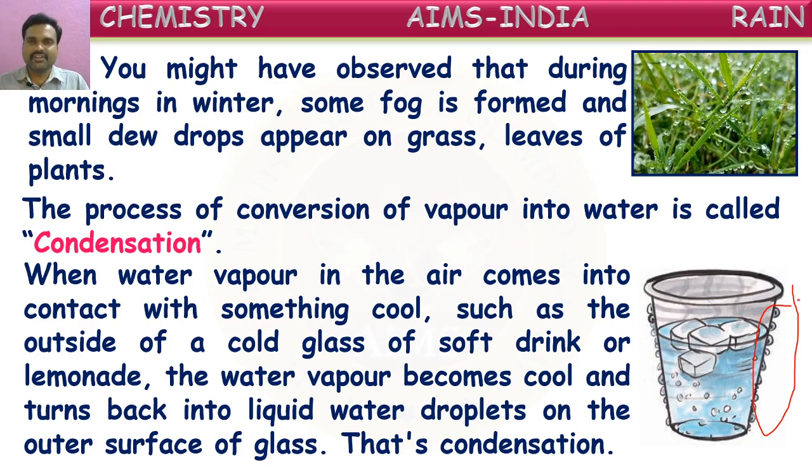So because of this, we can observe small water droplets on the surface of glasses containing cool drinks. Okay, children, that is about condensation. Conversion of gaseous form into liquid form is condensation. This occurs by cooling.